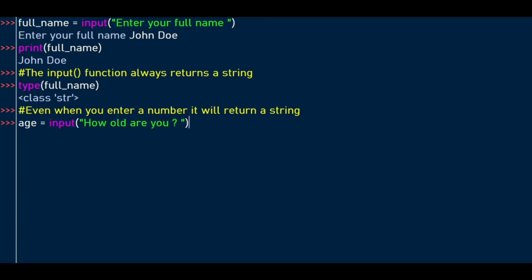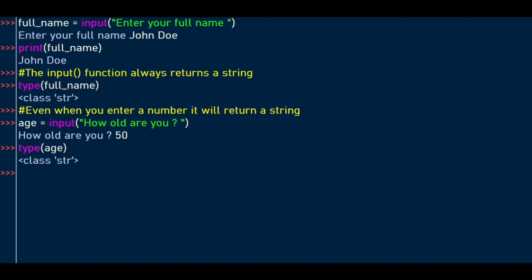So we define a variable called age, and we'll allow it to hold the value we're going to enter. In this case, I enter 50. So age is holding the value 50. When we try to find the type of this value, we discover that it's a string because the input function always returns a string.